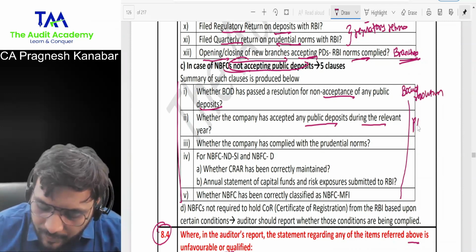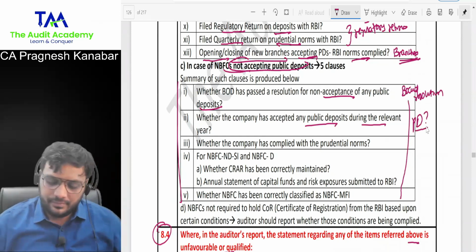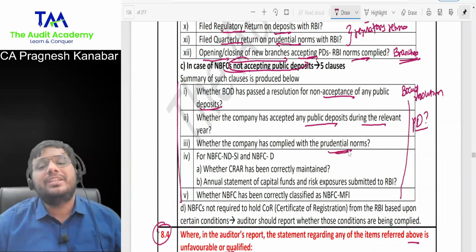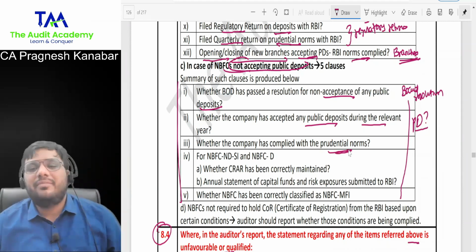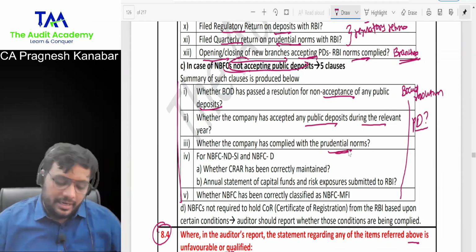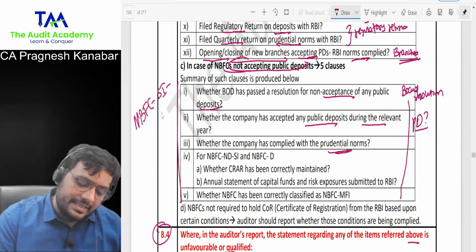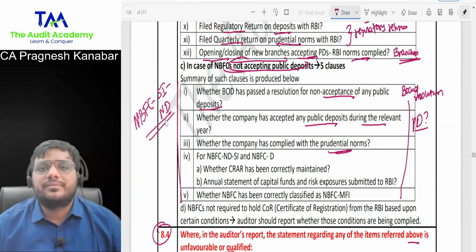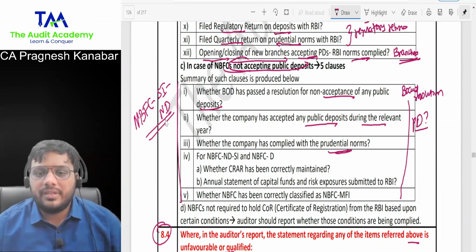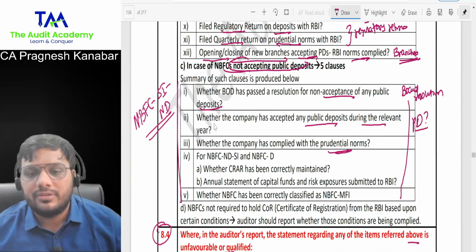Then they are saying, please check, is there any public deposit accepted? Because they should not accept public deposits. Then whether they have complied with prudential norms. See, even for NBFCs not accepting deposits, let us say an NBFC-SI not accepting deposits, even this company is important, correct? Obviously they'll be worried about that. So that is why this separate set of clauses came up.